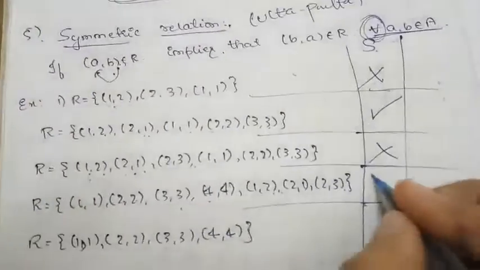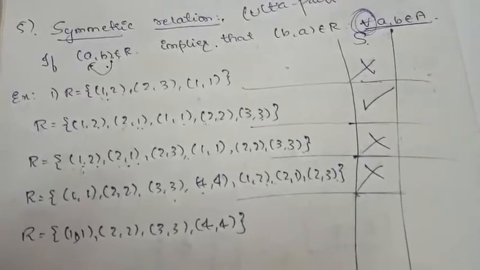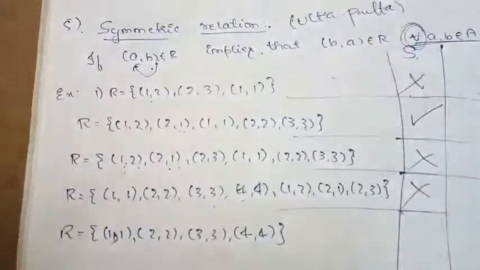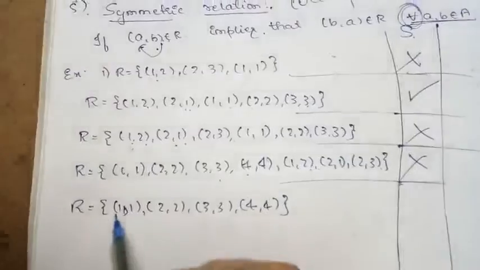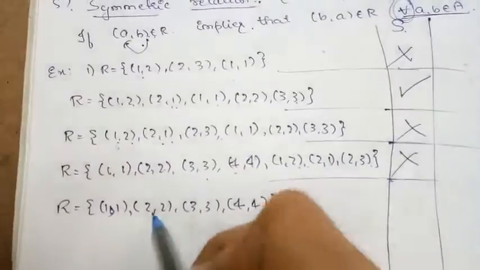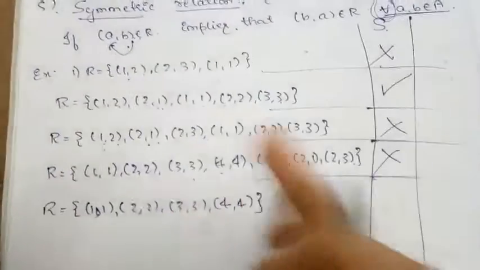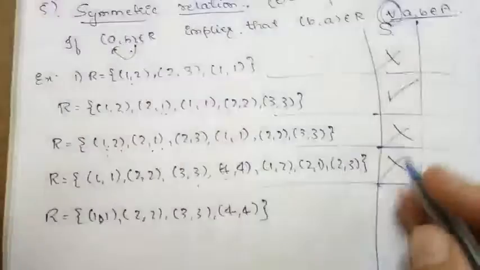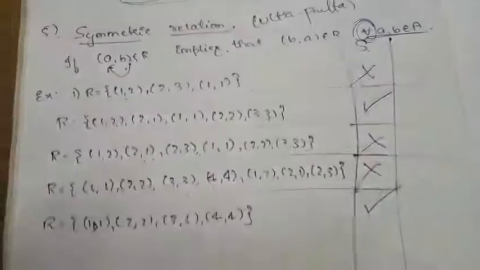No, (3, 2) is not there. With one ordered pair it is neither reflexive nor symmetric. It's not a symmetric relation. Next here, (1, 1) its ulta is there. (2, 2), (2, 2), (3, 3), (3, 3), (4, 4), (4, 4). So it is a symmetric relation.